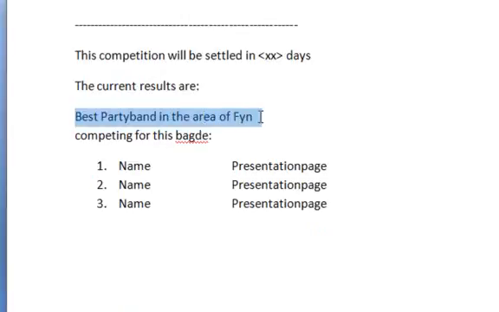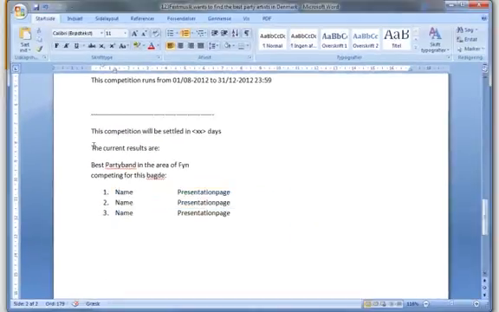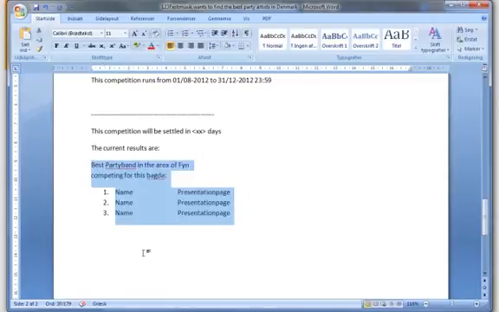We will have a subtitle saying best party band in the area of Fyn competing for this badge, and then we will show that specific badge, and we will show a list with the name of the artist, and then a link to the presentation page. So this will be a link that will link to his presentation page. And when this list is done, we will have the same again.